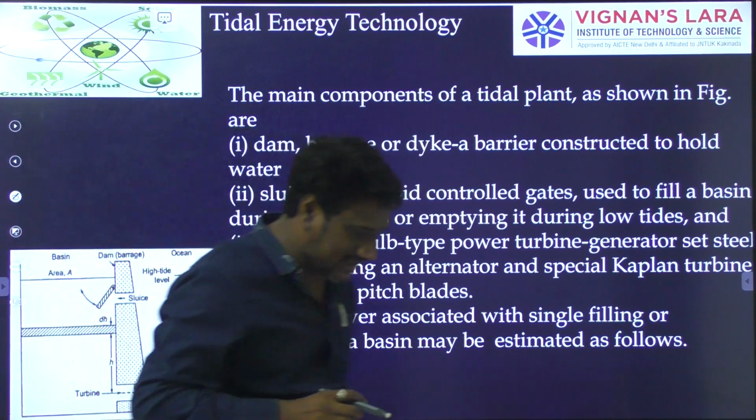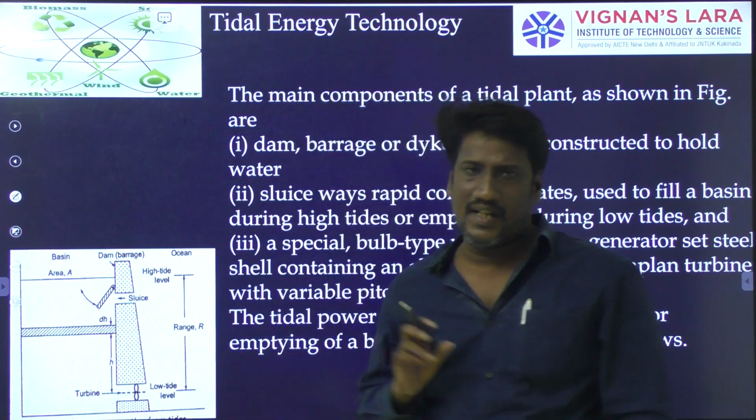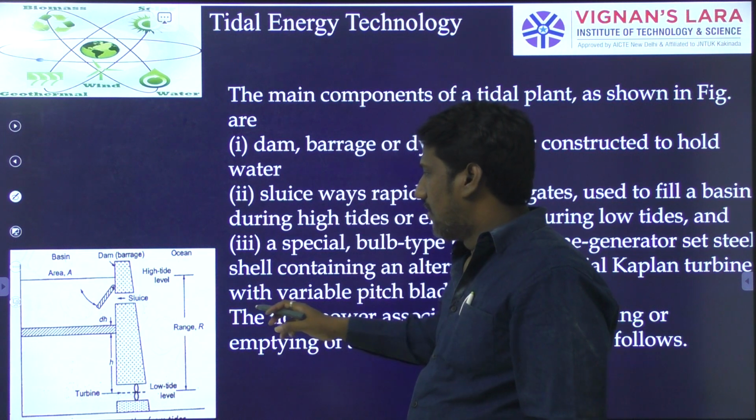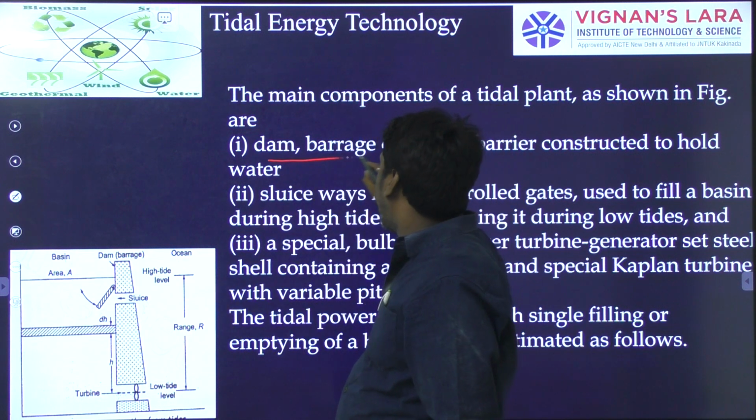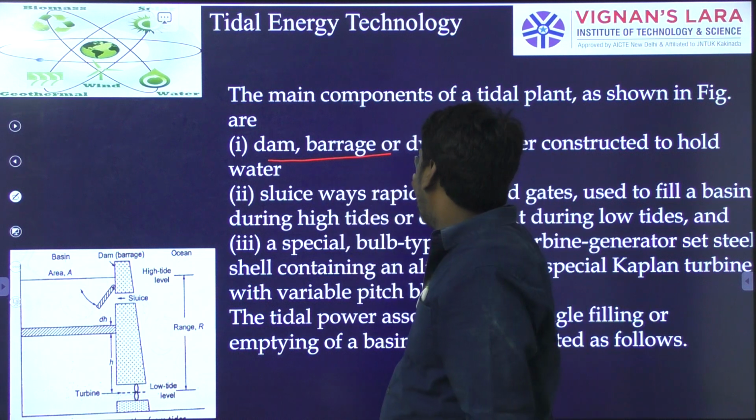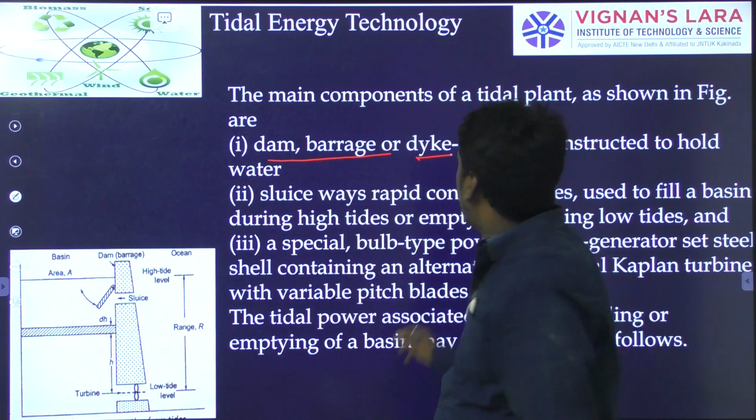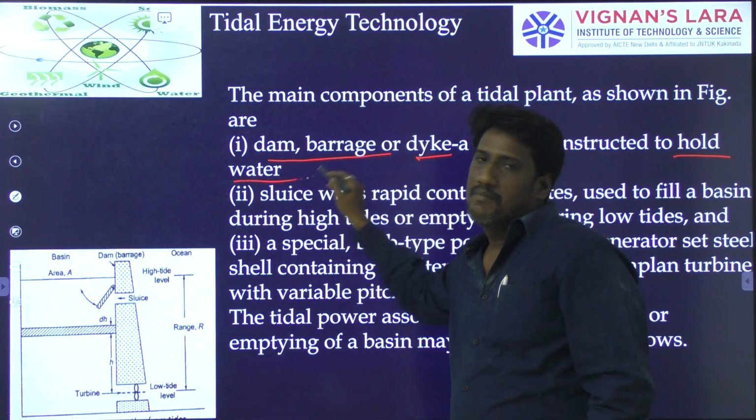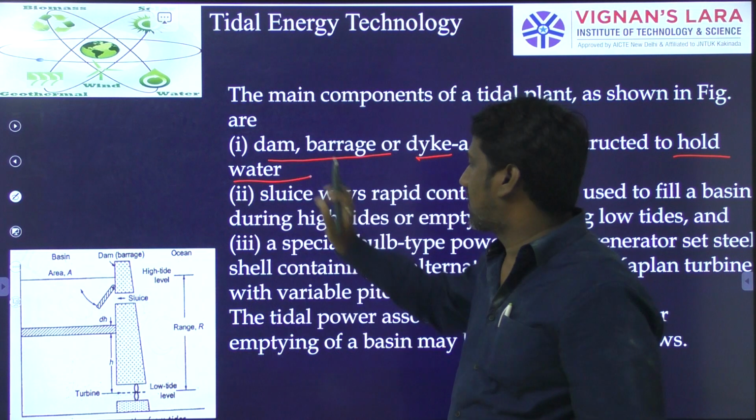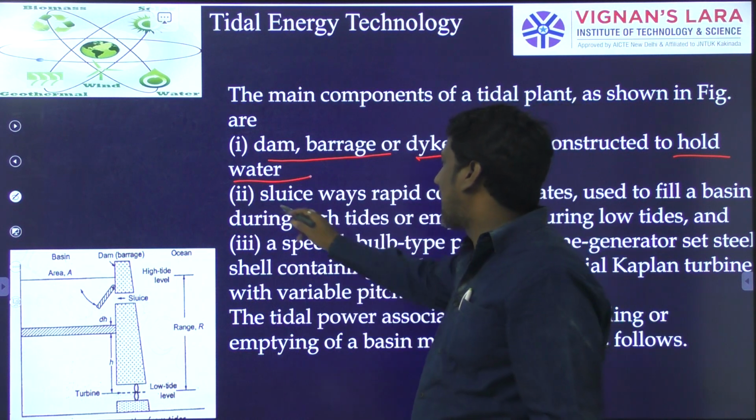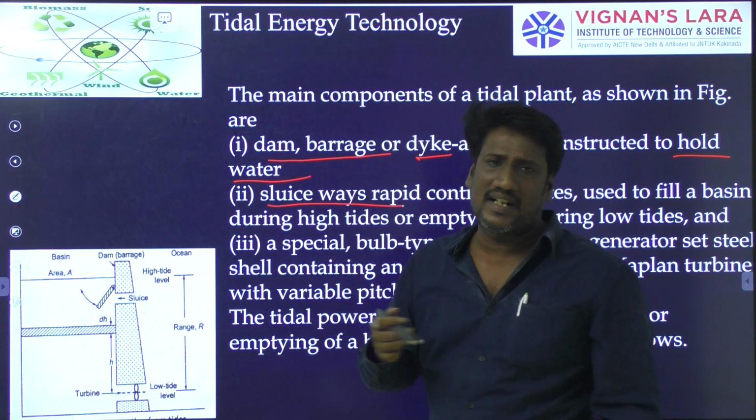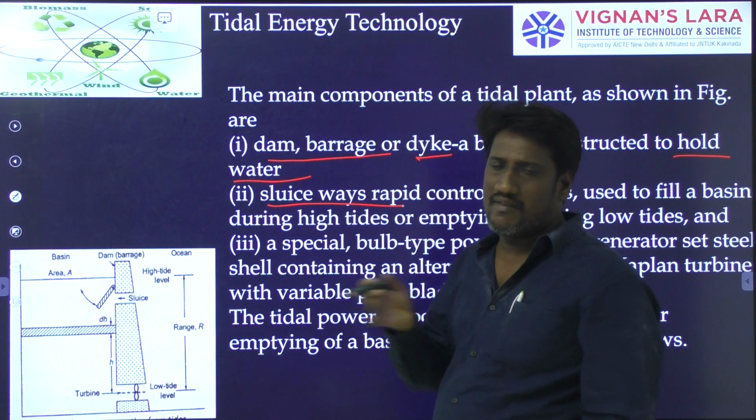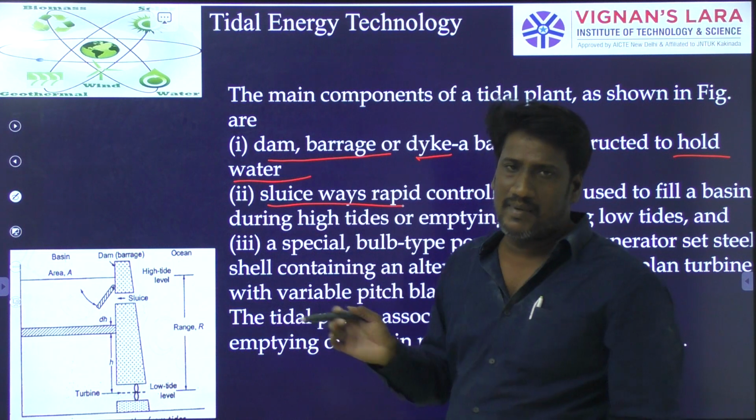Now, how to extract the tidal energy, and what are the different components in a tidal energy plant? You will have a dam, barrage or dike, which is mainly used to hold the water. That is the first component. The second component will be sluice ways, which are rapid controlled gates. Based on the requirement, they will open and close such that water enters and comes out.